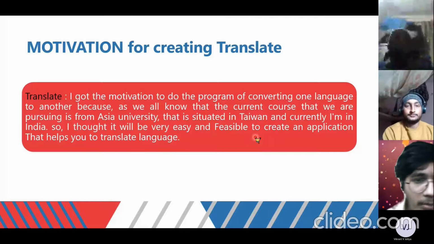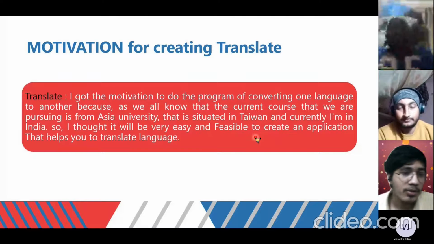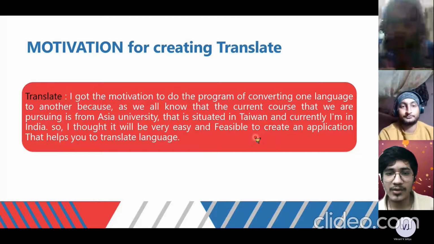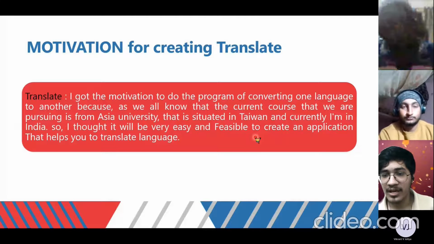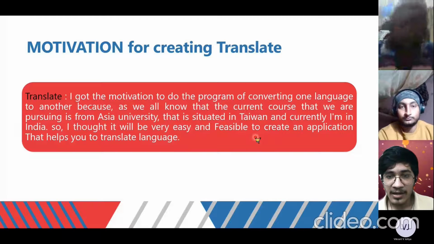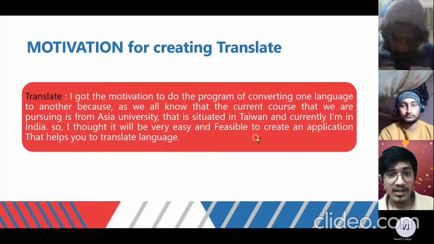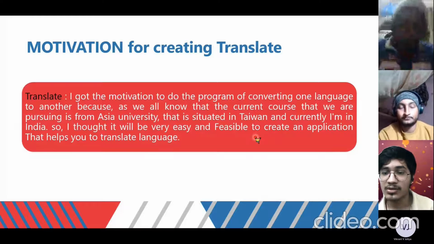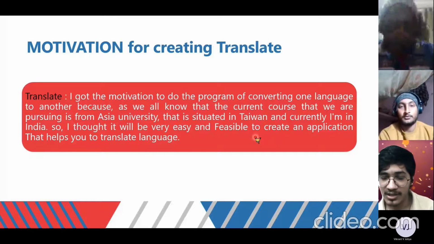So what is the purpose or motivation for creating the translate program? I got this motivation for converting one language to another, because the current course that we are pursuing is from Taiwan, from Asia University, and I am staying in India, and I am well versed in English, Hindi, and my mother tongue Gujarati. But suppose a person from Taiwan wants to send a text message to a person in India, and that person does not know any language except Chinese.